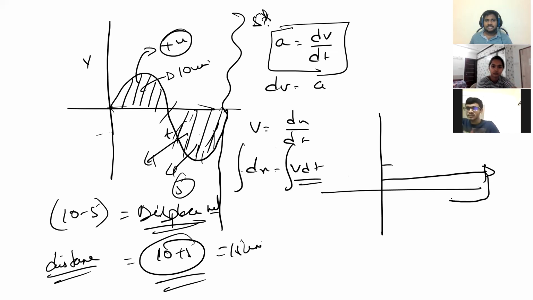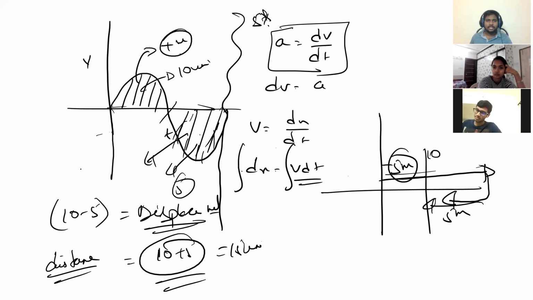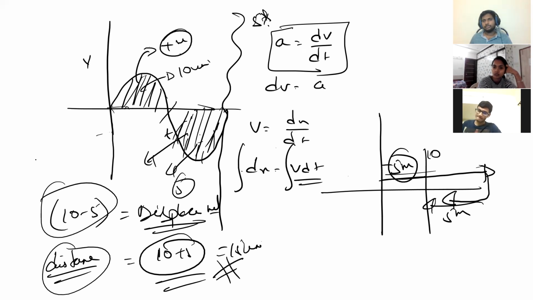That means the particle has turned backwards. So if it goes in the positive 10 meters, comes back 5 meters backwards, the displacement is how much? 5 meters only, right? Yes, sir. You understood, Sana? Yes, sir. So this area is positive, this area is negative for displacement. But for distance, you have to add both of them. Okay, sir. Did you make a note out of it? Yes, sir.